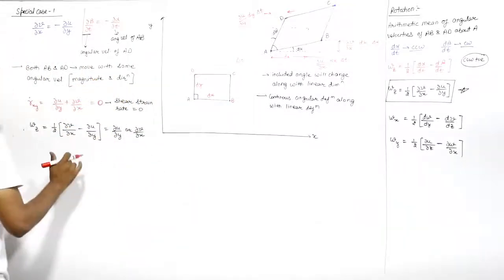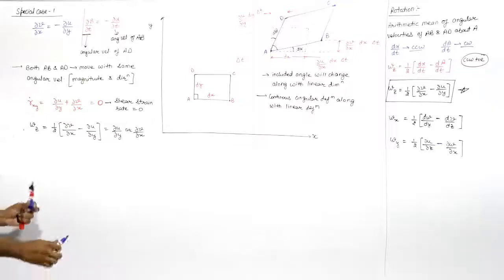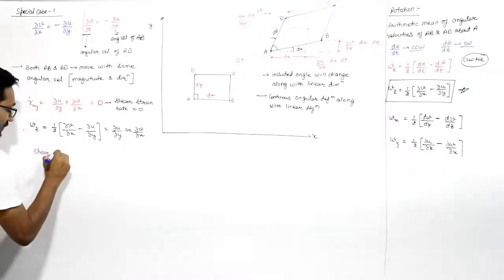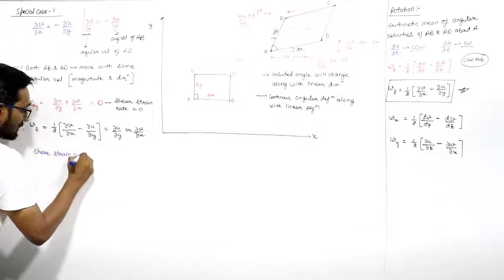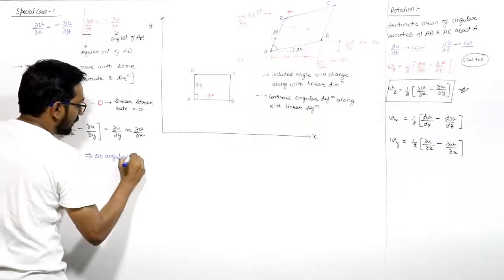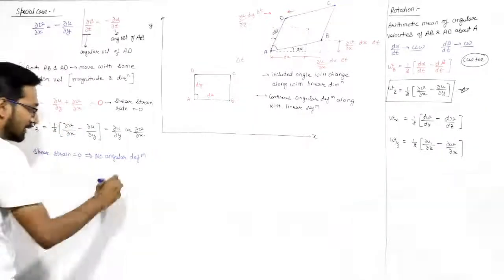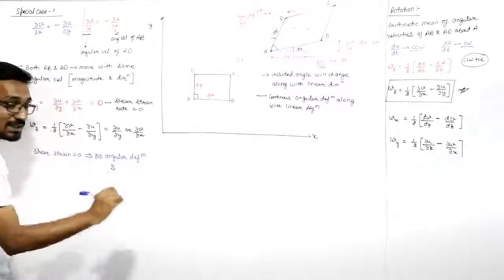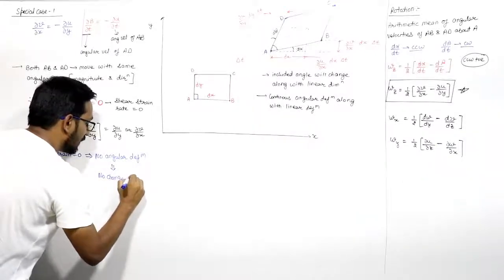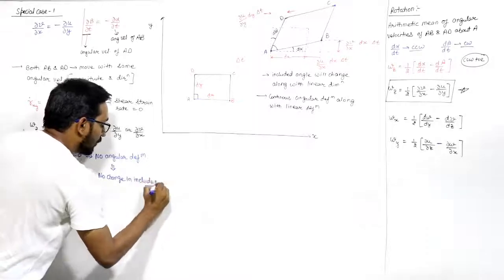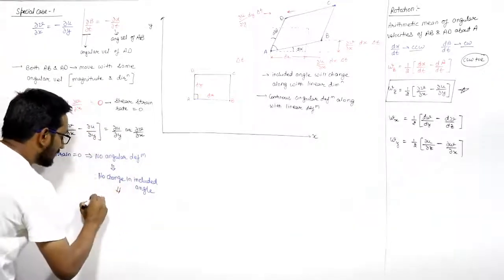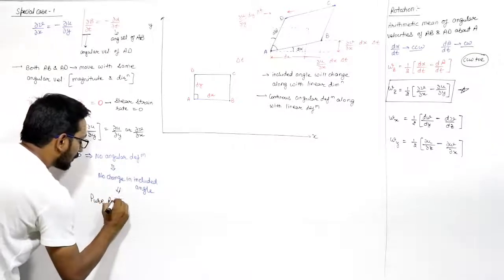So they are moving with the same magnitude and in the same direction. From here you can say that the shear strain is 0. That implies no angular deformation, and no angular deformation means no change in included angle, and no change in included angle means this is the case of pure rotation.